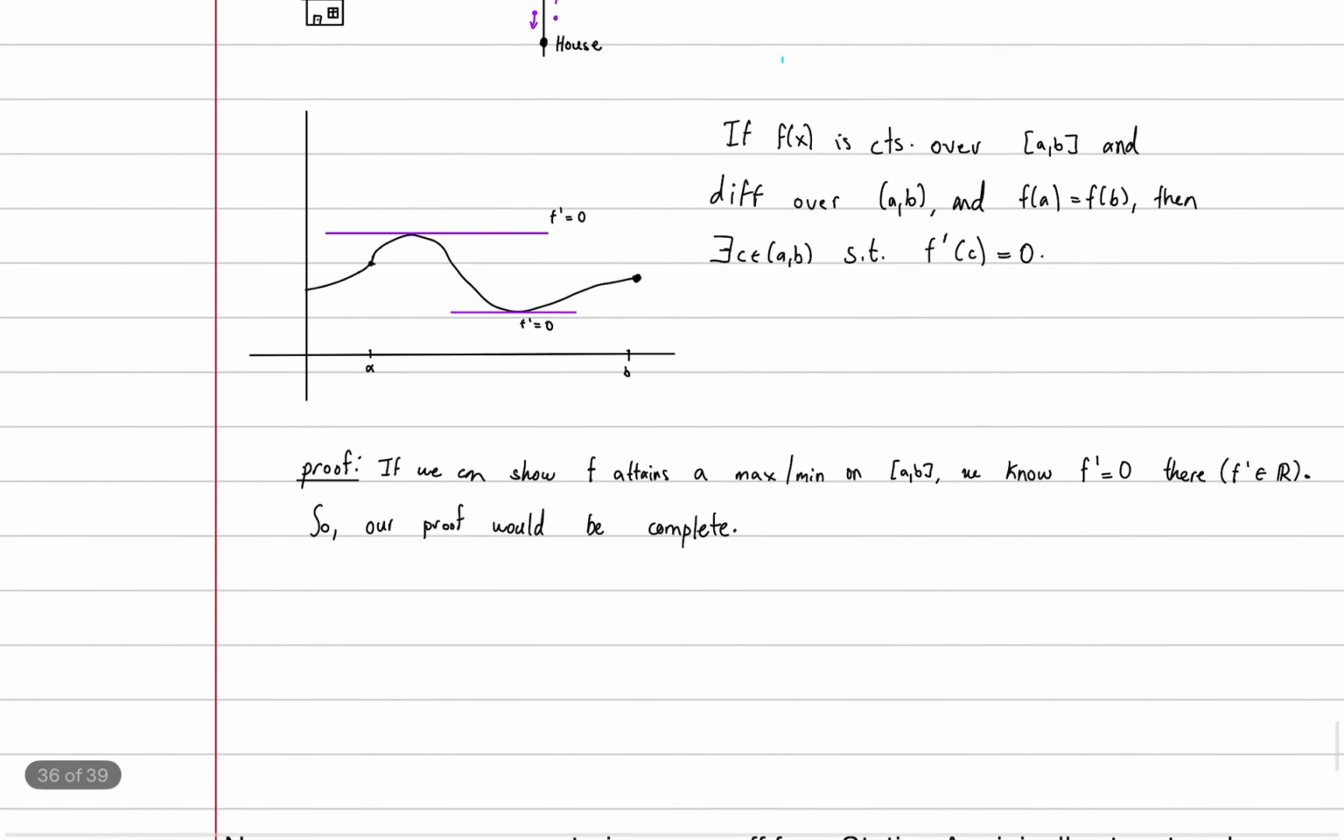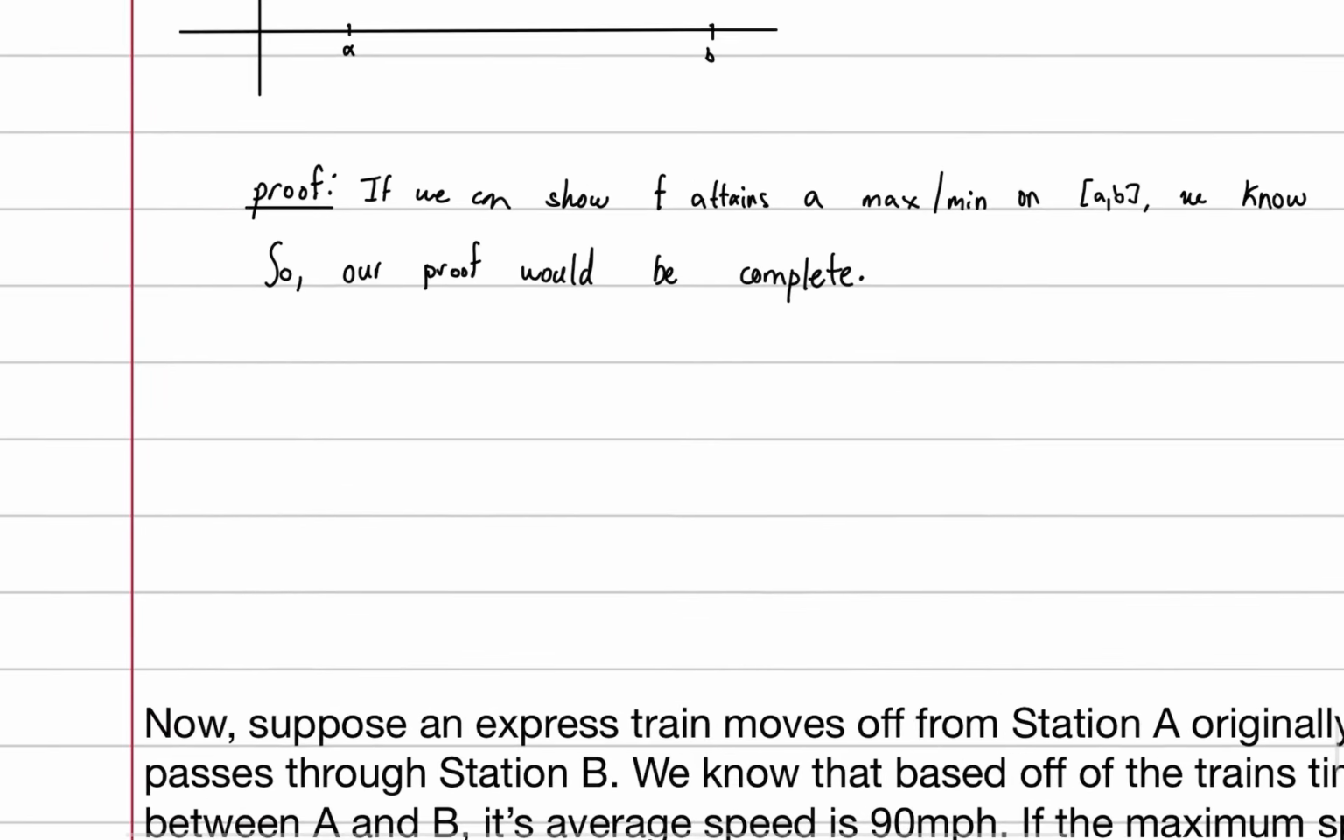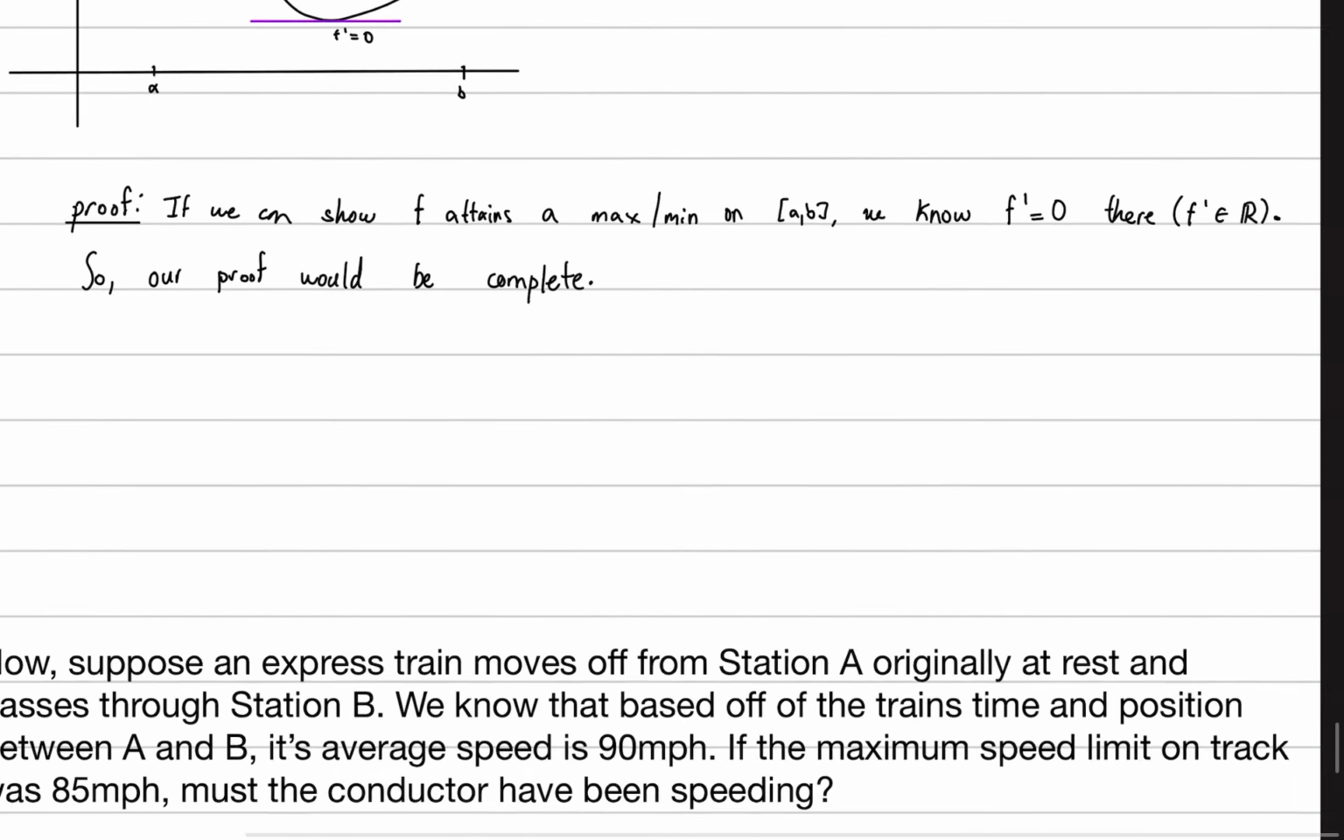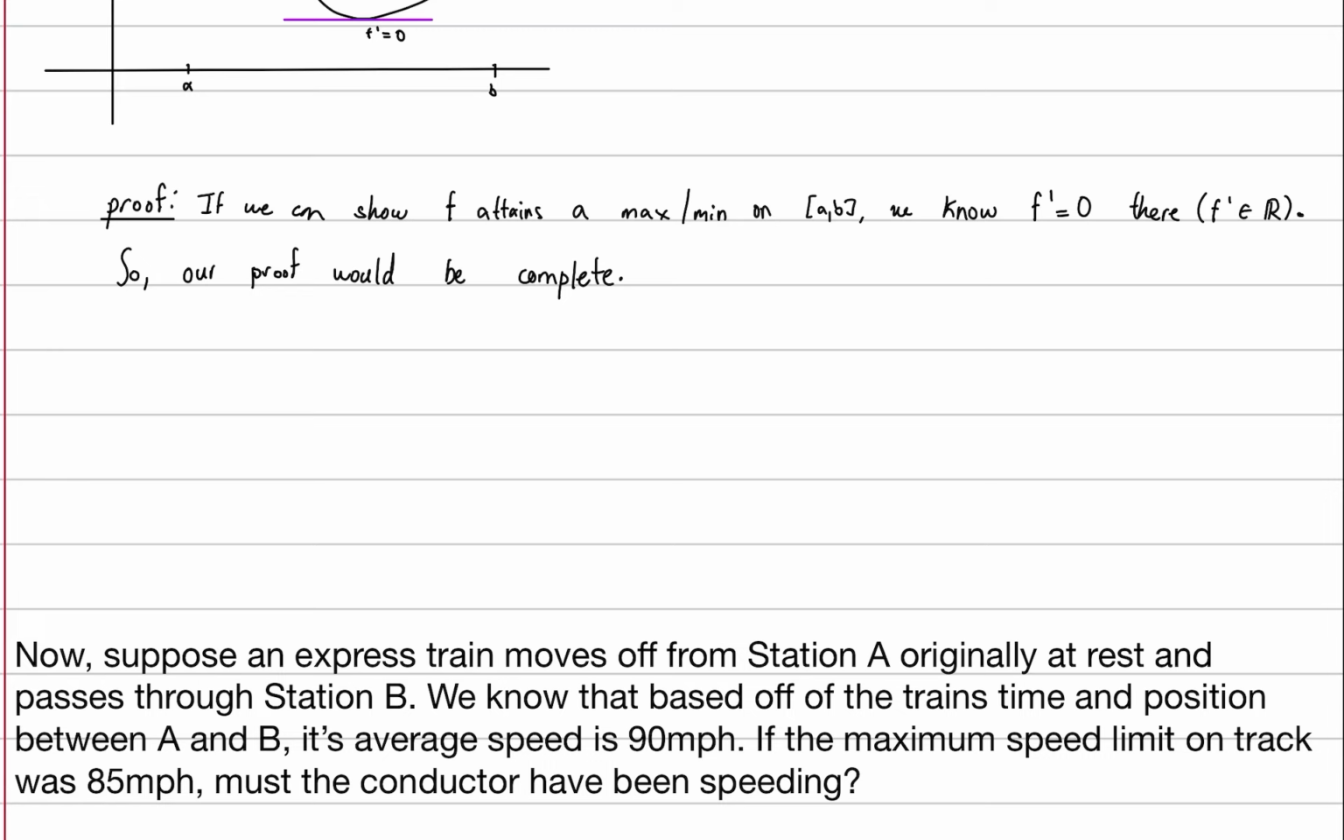And the proof actually shows us a bit more about where it would be. Proof. If we can show that f attains a max or min on the interval, then we know the derivative is zero there, assuming the derivative exists. That would complete our proof, wouldn't it? Right? So let's write it out, okay? So, how are we going to do this?